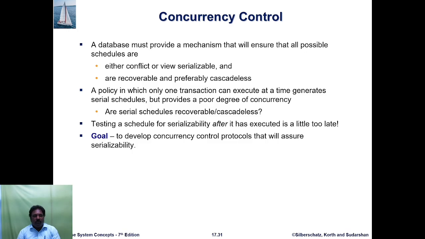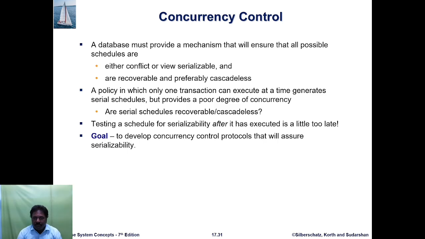The concurrency control: the database must provide a mechanism that will ensure all the possible schedules are either conflict or view serializable and are recoverable, or preferably cascadeless. The policy which allows only one transaction to execute at a time generates serial schedules but provides a poor degree of concurrency. Are the serial schedules recoverable and cascadeless? Testing the schedules for serializability after they get executed is too late. So the main goal is to develop concurrency control protocols that will assure serializability.